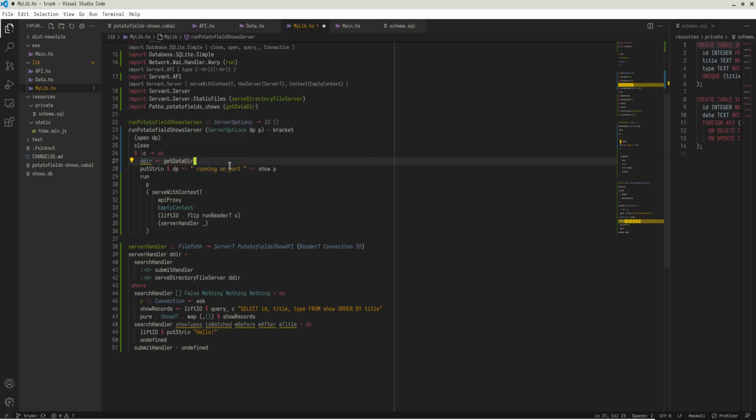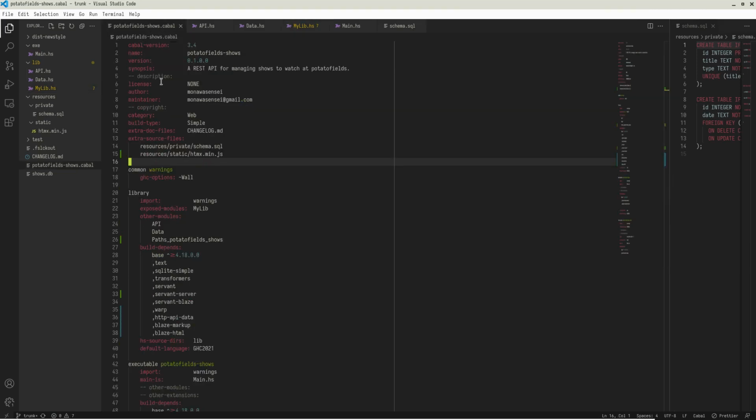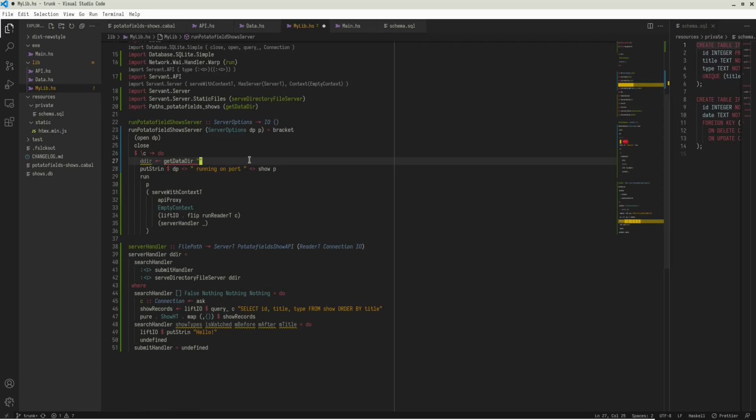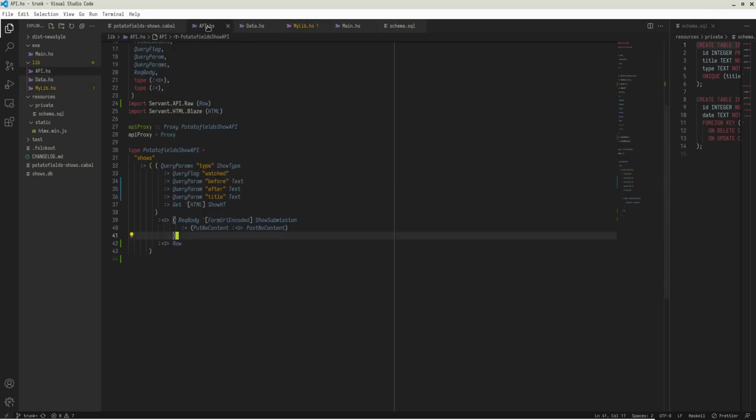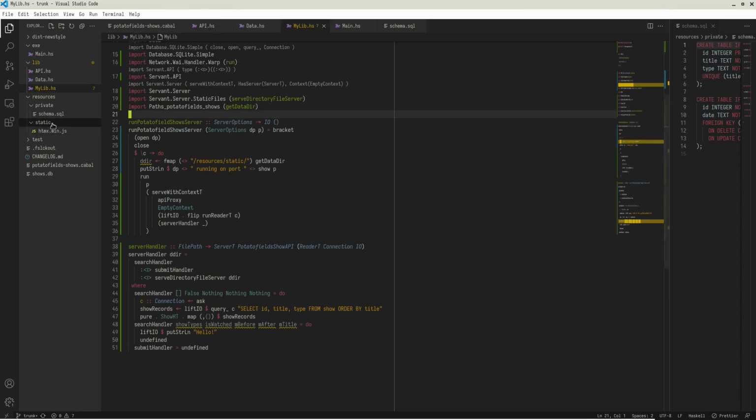So there's a file path. What I also want to do is add, because I don't want it to serve this whole resources directory, so what I would like it to do is also add resources, or really, I'll just fmap this onto there. Resources slash static. So then hopefully it should just work if I do that. So now this raw endpoint will serve everything under this static directory.